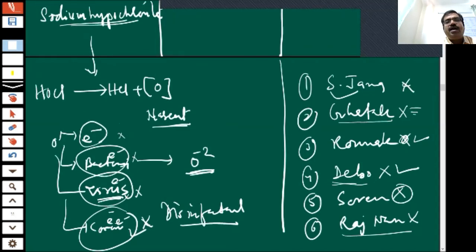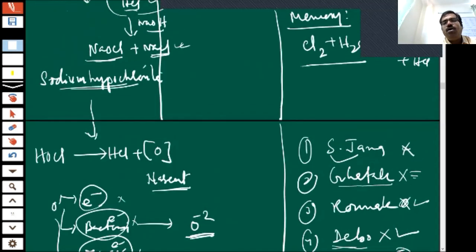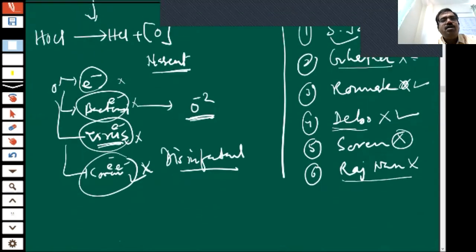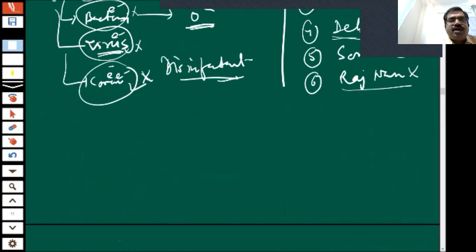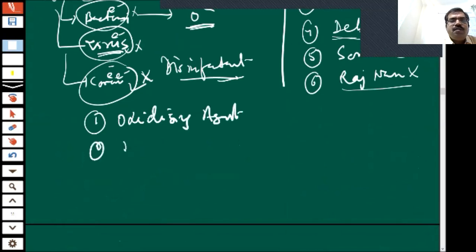So chlorine directly does not play an important role, because chlorine is a poisonous gas, but it reacts with water and produces nascent oxygen, which acts like a disinfectant. Not only a disinfectant, this nascent oxygen works like an oxidizing agent and a bleaching agent.